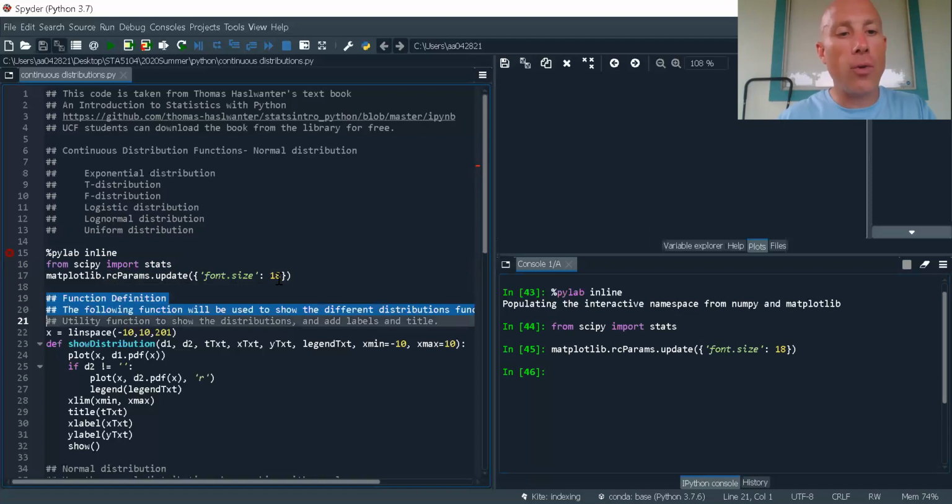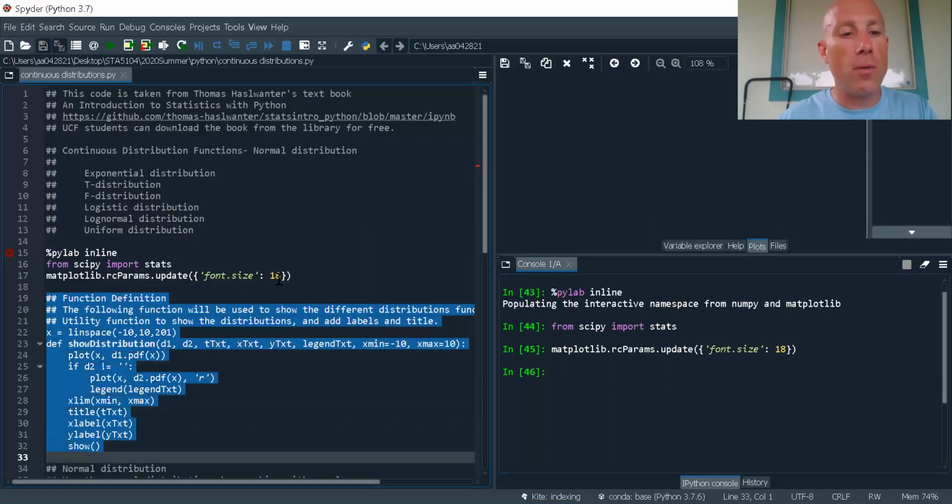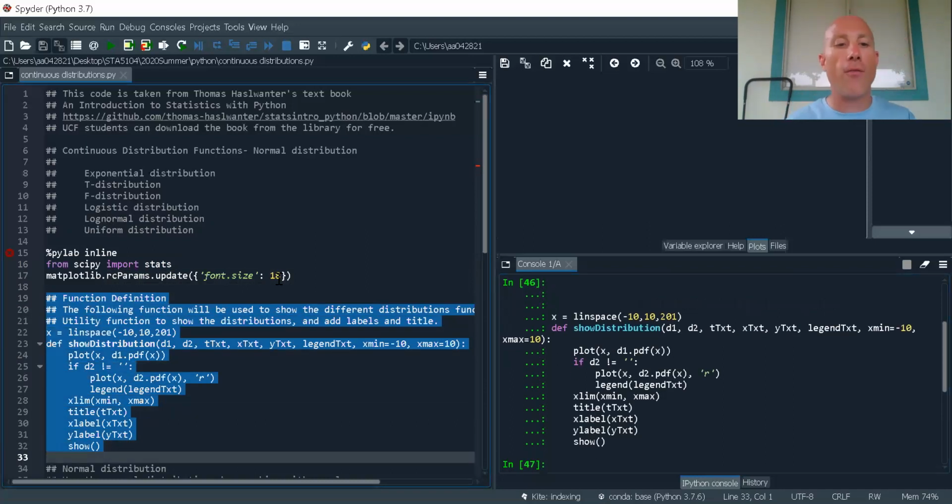All right, so now we're going to create a custom function for us to display the different distributions. Okay, so what does this do? This takes the distribution that I'm interested in and it's going to apply it real nice and pretty for us. And so that way we can get an intuition about what's going on with these different distributions.